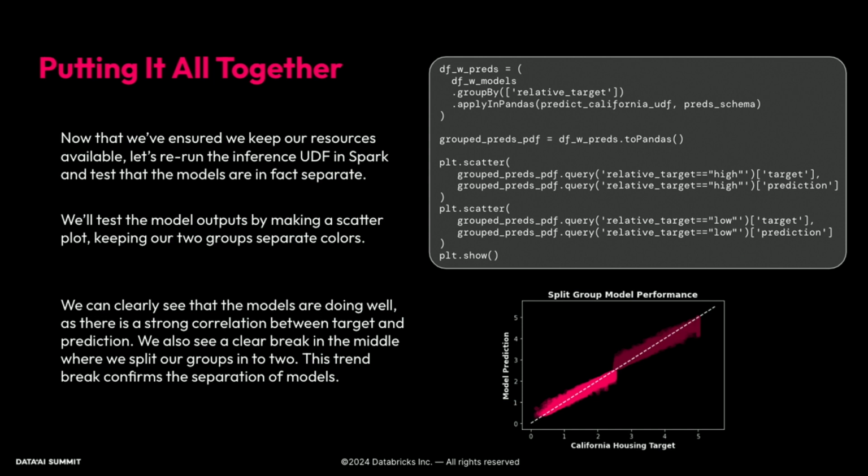And what that indicates is that that discontinuity is showing us that we don't have one continuous model happening across the entire space. We are separately modeling our lower and our higher values.